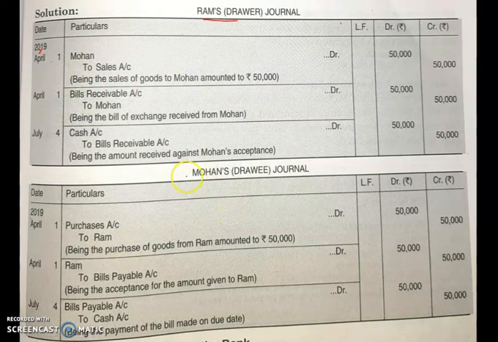And for Mohan, who is a drawee or we can say purchaser, for him it is a purchase. So what will be his entry on 1st April? Purchase account debited to Ram account for rupees 50,000. Being the purchase of goods from Ram amounted to rupees 50,000. I hope the first entry is clear in both the books.